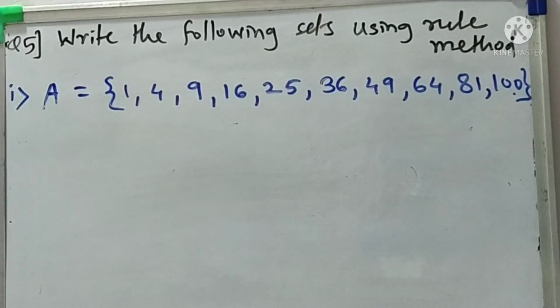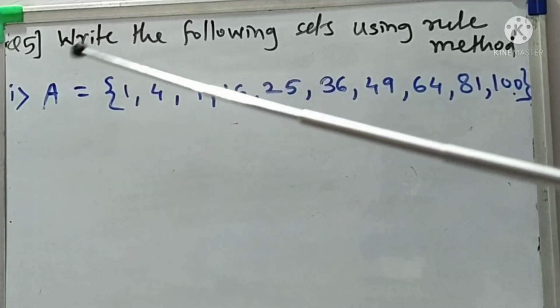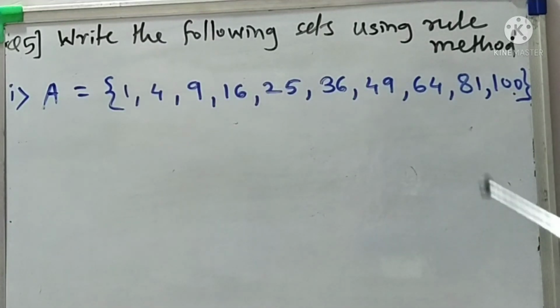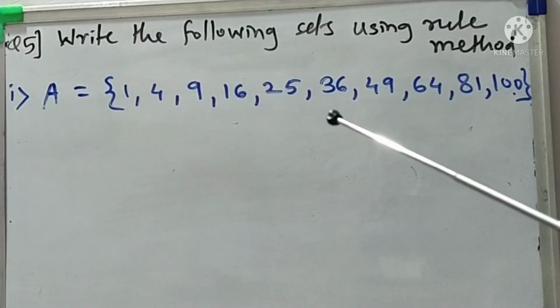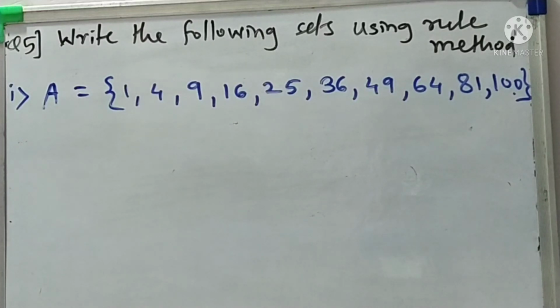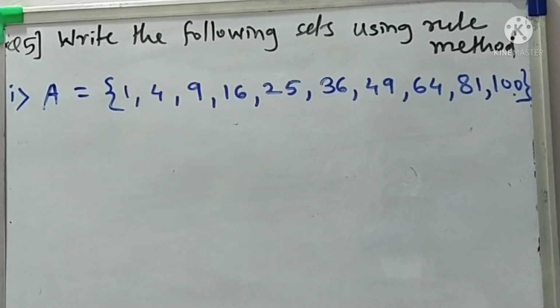Fifth question is: write the following sets using rule method. Means the listing method is given and you have to convert it into rule method. So first example, set A having the elements 1, 4, 9, 16, 25, 36, 49, 64, 81 and 100. As you observe the numbers, what do we notice, students? Yes, these are the first 10 perfect square numbers. So that rule we now have to define in set by rule method. Okay, so pay attention here, students.